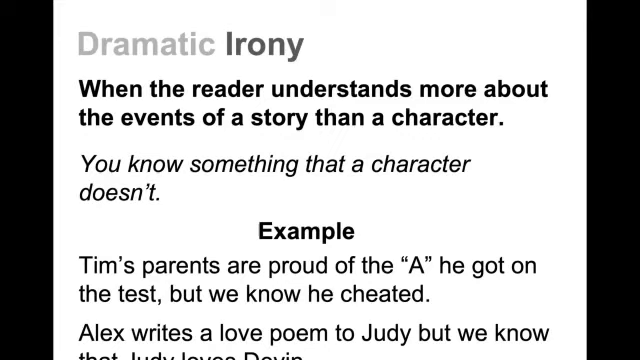Alex writes a love poem to Judy, but we know that Judy loves Devin, so you just want to tell Alex, don't do it, man, go find another person, because we know as the reader or as the viewer, Judy already loves Devin. She's not going to take the love poem from Alex. Because we know this and Alex doesn't know this, this is considered dramatic irony.